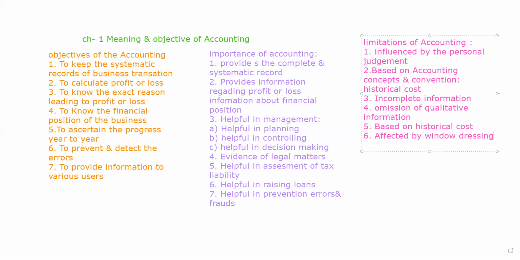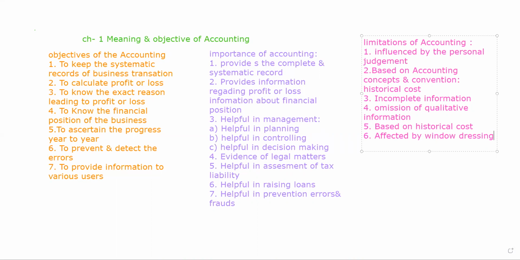Very similar to that, in accounts, the numbers and the data are played so well that they show a very good position. Because of that, there are so many scams that take place. Many people show that their companies are earning a huge amount of profits, but in reality, they are not. The company is bearing losses or facing a downfall at that time, but the company's accounts reveal a very good financial position, because it is only a game of numbers.